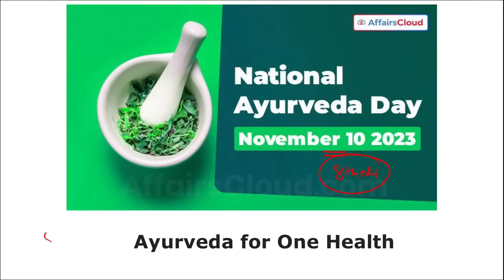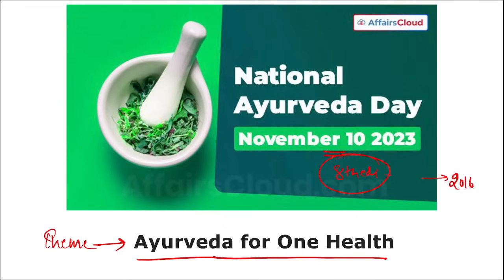Then there is a theme that you need to remember for this day, that is Ayurveda for One Health. And when was it first observed? If it is the 8th edition, then in 2016 it was observed for the first time.